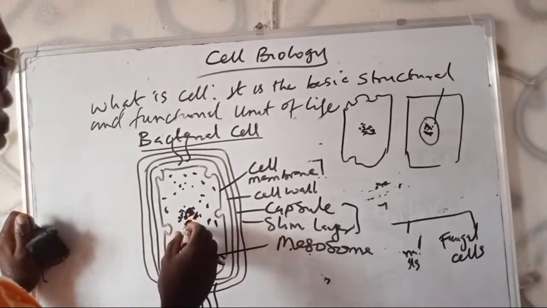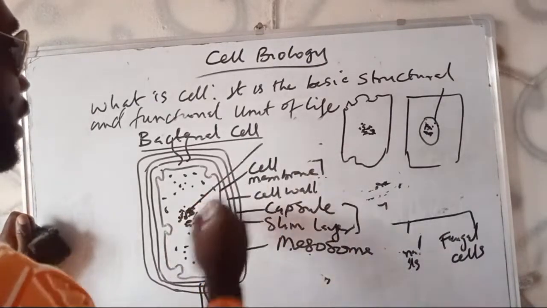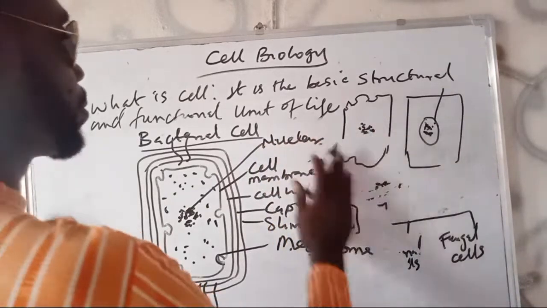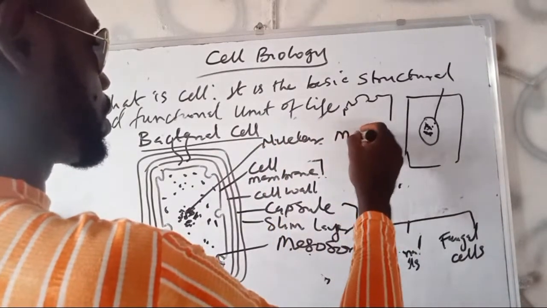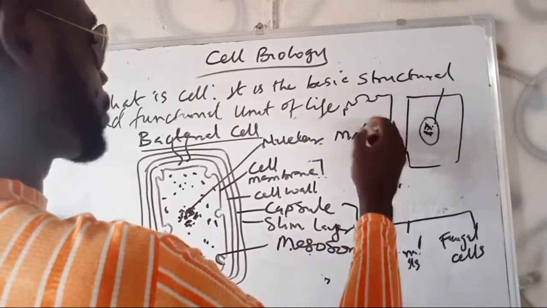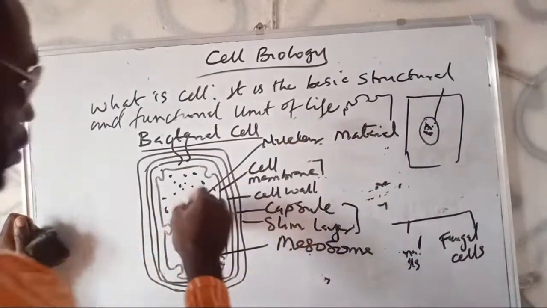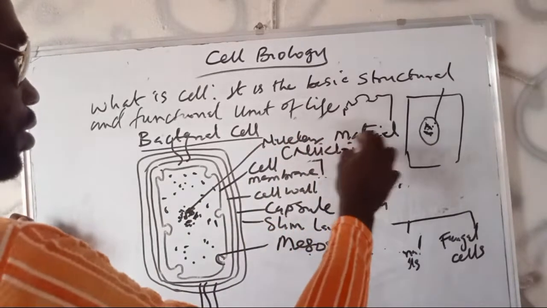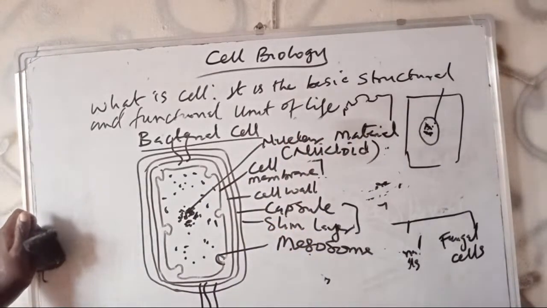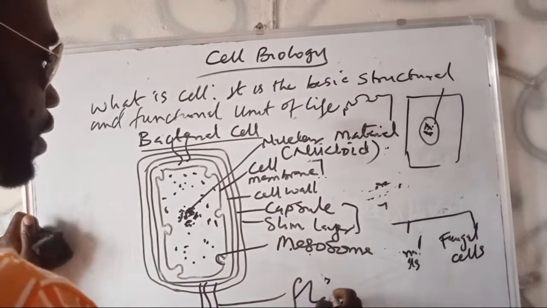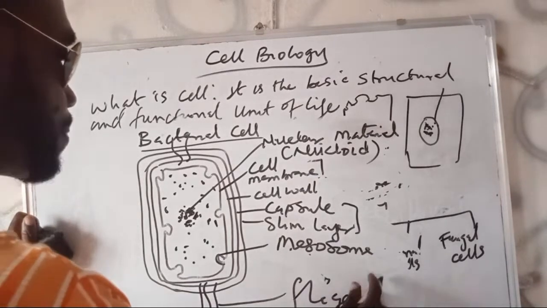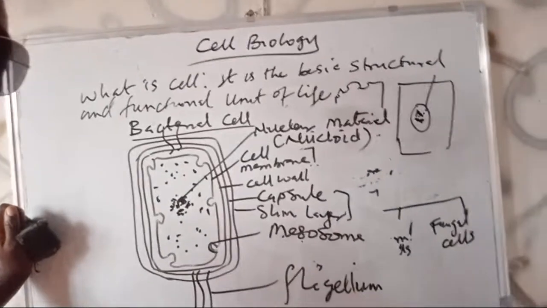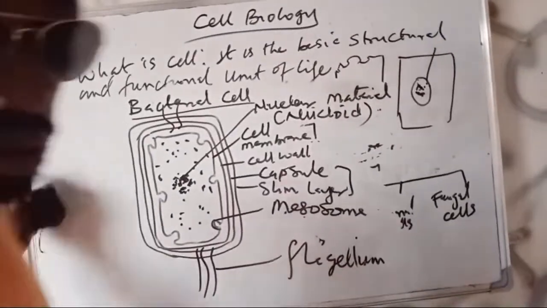Then here, the nuclear material. There is no nuclear envelope. So the nuclear material without nuclear envelope, this region can be referred to as the nucleoid. Just those things having the chromosomes without it. Then this is the flagella, which might be present or absent. Flagellum is singular, flagella is plural. So this is a typical bacterial cell, of course.